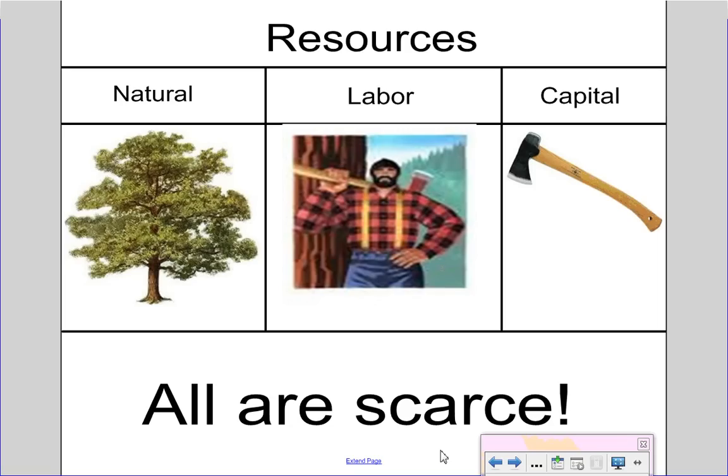Now, all three of these, natural, labor, and capital resources, are scarce. We only have so many trees on our planet, we only have so many lumberjacks to cut them down, and we only have so many axes for the lumberjacks to use. So the difference between what we want and what we have available is always going to be uneven. If every single person in America wants a house of their own, we would run out of trees, we would run out of contractors, and we would run out of tools. So economics is deciding how to split up these resources to make as many people happy as we can.